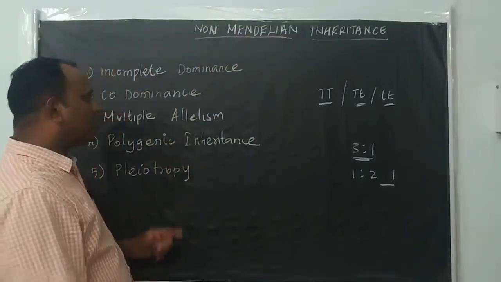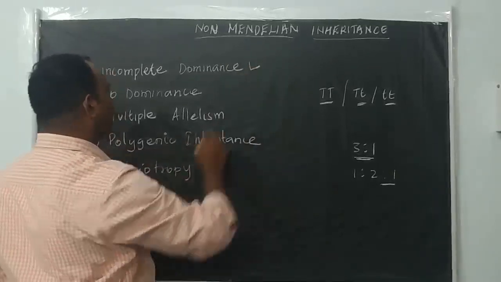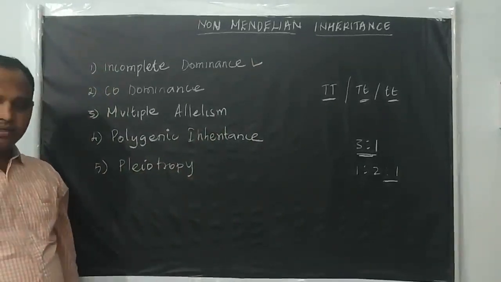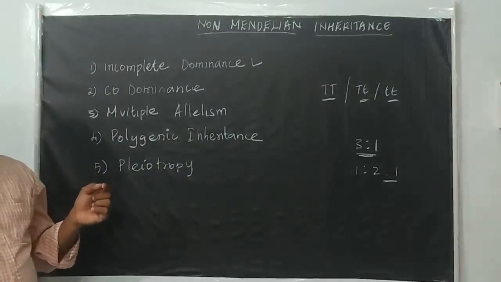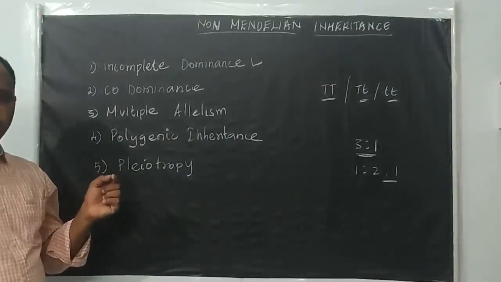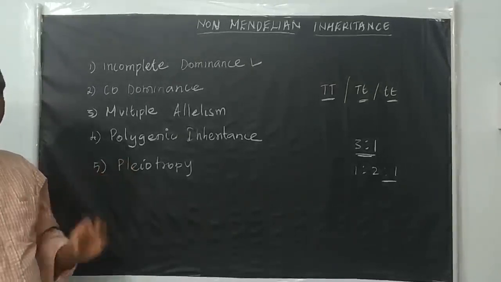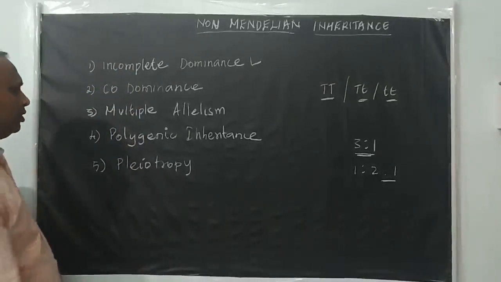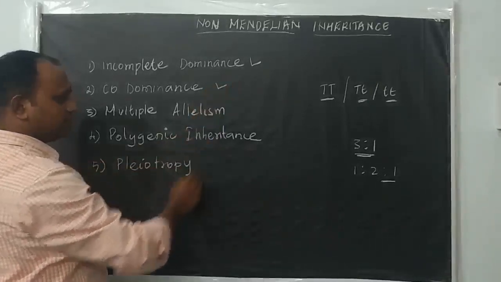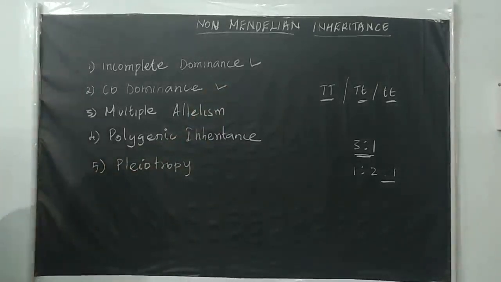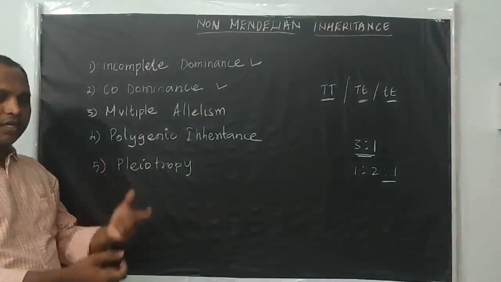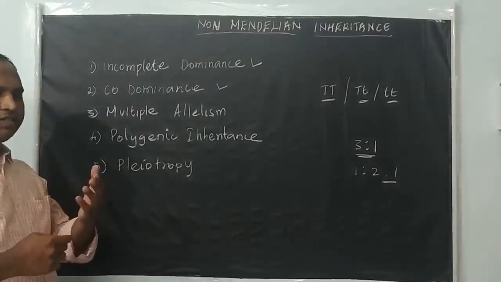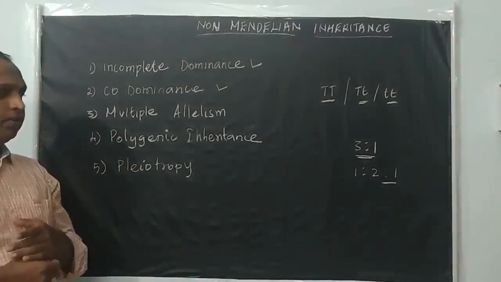So one is incomplete dominance. The dominant gene is not completely dominant over the recessive one. That's what we call incomplete dominance. Next one is codominance. Here both alleles of the pair are equally expressed. That's why we say codominance. There is no difference like dominant and recessive.